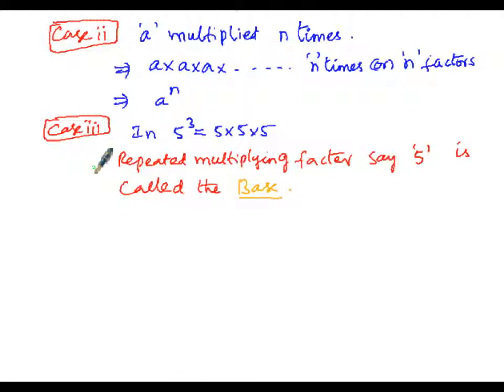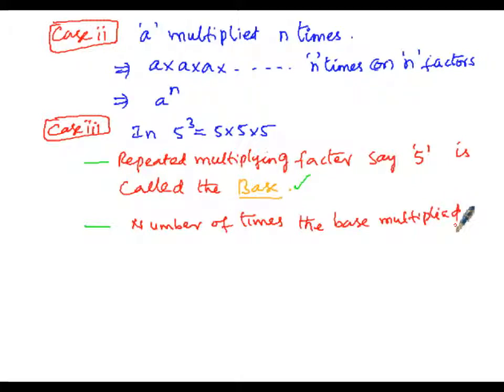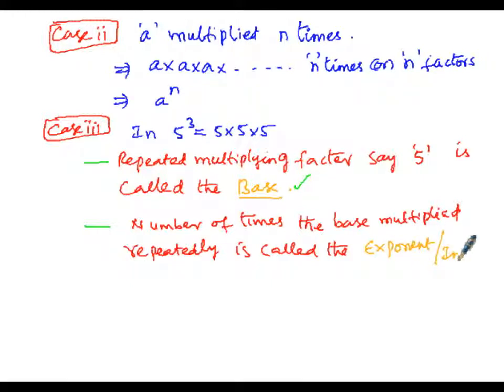So in this manner, the number which is repeatedly multiplied will be called the base, and similarly the number of times the base is multiplied repeatedly is called the exponent or index.